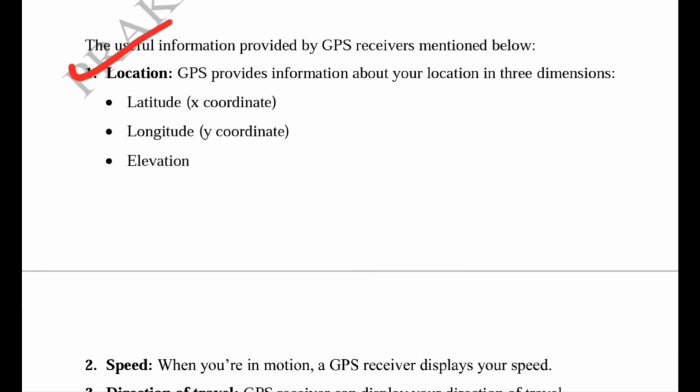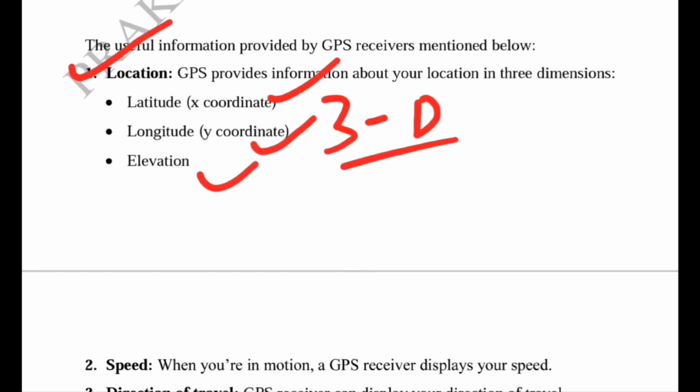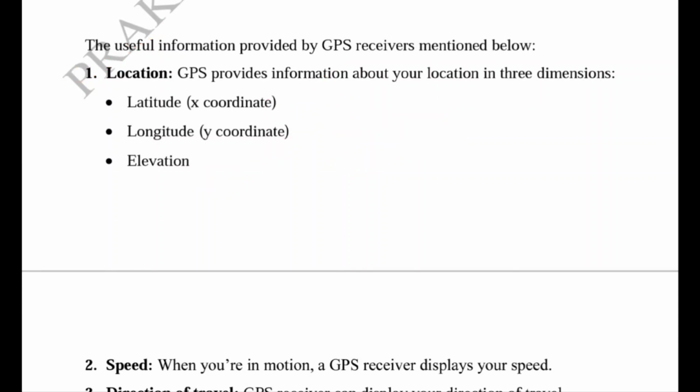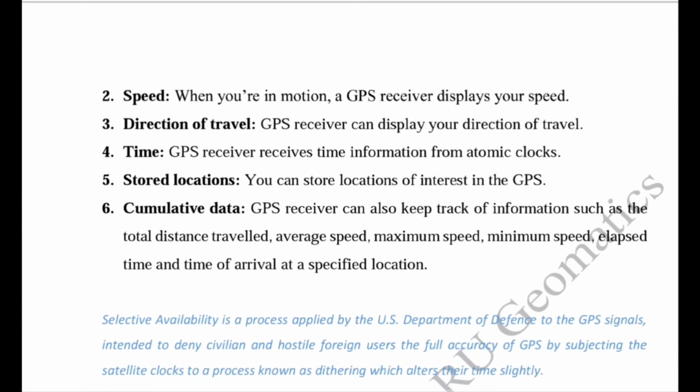One is the location information, means 3D positioning, X, Y or Z component, latitude, longitude and elevation, so we can achieve the three-dimensional coordinate of any point on the earth surface. Then we can also find out the speed, means the GPS receiver also displays the speed. If you use the map in a driving car, then you can easily find the velocity of the car. Basically that is the velocity of the receiver. So when we are in motion, we can easily find out the speed with the help of GPS.